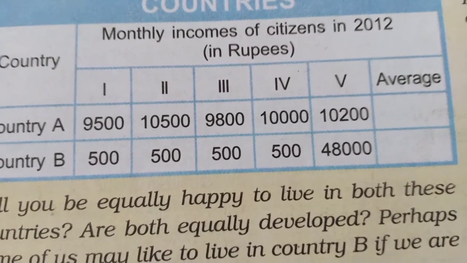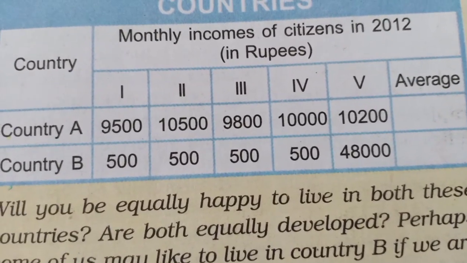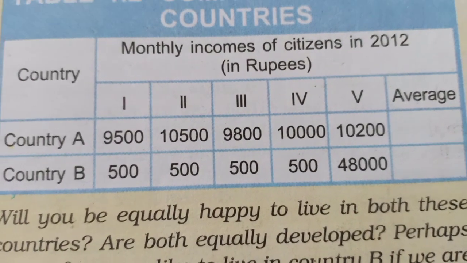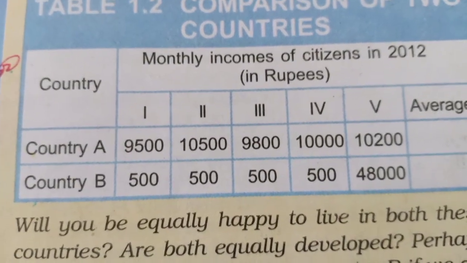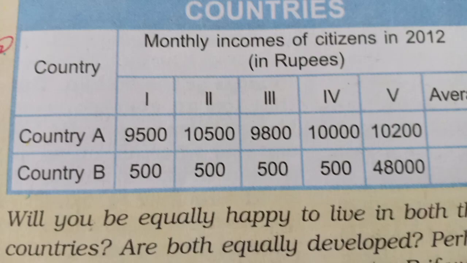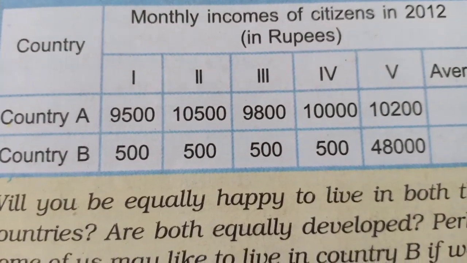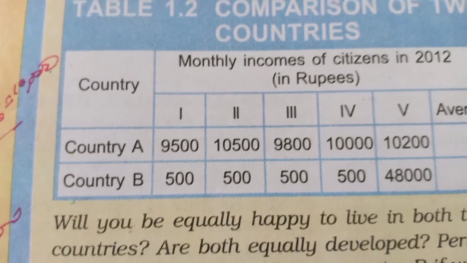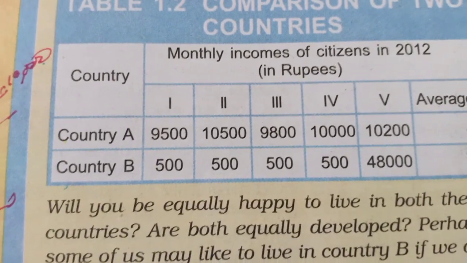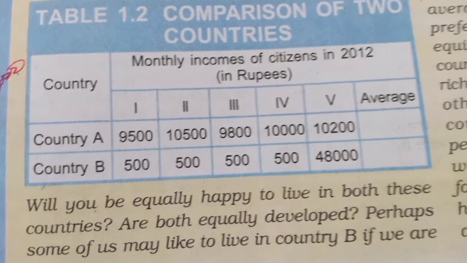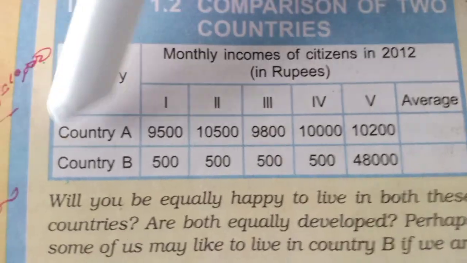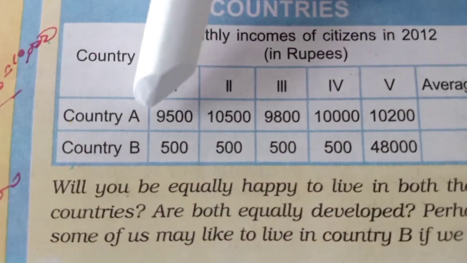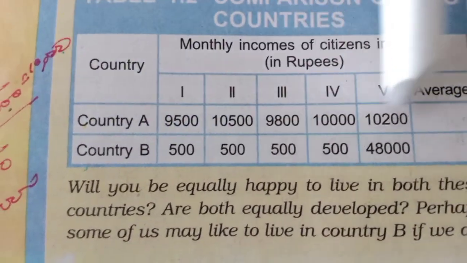But if a lottery decides our citizenship number, then perhaps most of us will prefer to live in country A. Even though both these countries have identical average income, country A is preferred because it has a more equitable distribution. In country A there are not that many disparities.